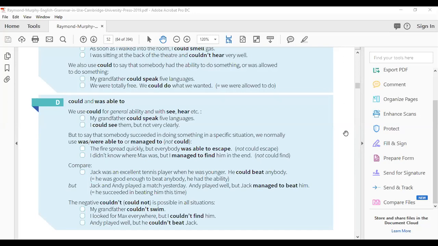But to say that somebody succeeded in doing something in a specific situation, we normally use was and were able to or managed to. I think you may have heard a lot of times people using the expression, I was finally able to do it. It means that maybe you were doing work in a very challenging situation, or you were faced with a lot of challenges, all right.